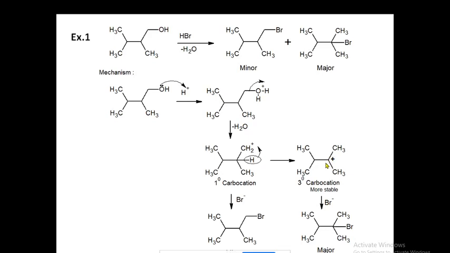Okay, so when Br is joined to this carbocation, you will get this product which is minor because it comes from the primary carbocation. And if this Br minus is joined to this, you will get this, and this will be the major product. So why is it a major product? Because this product comes from the tertiary carbocation, which is the most stable carbocation. So this is about the 1,2 rearrangement.